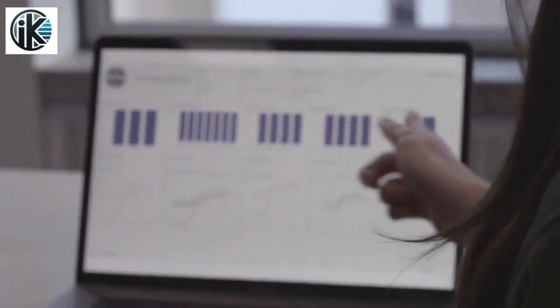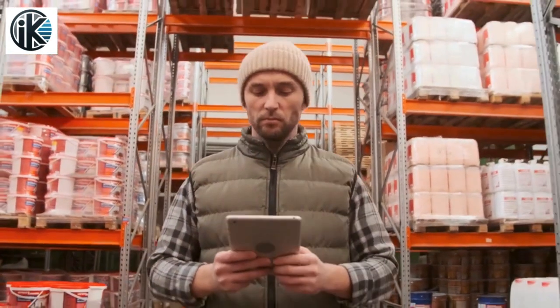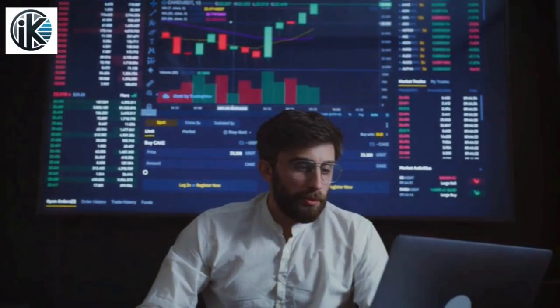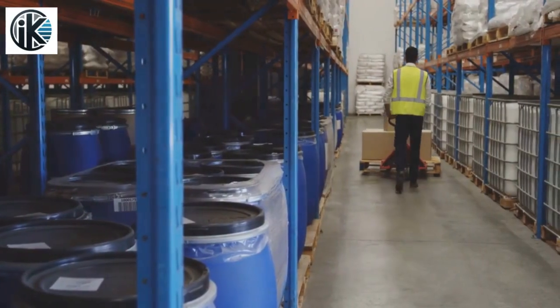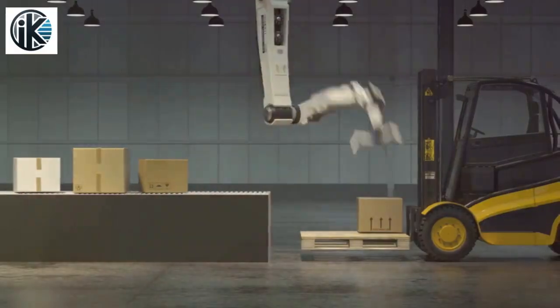Supply chain management benefits immensely from data analysis. It helps in optimizing logistics, managing inventory, and reducing costs. By analyzing demand patterns and inventory levels, companies can ensure timely restocking and minimize excess inventory, leading to more efficient operations.